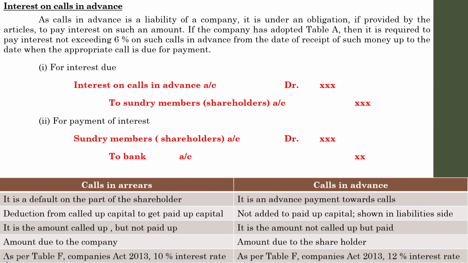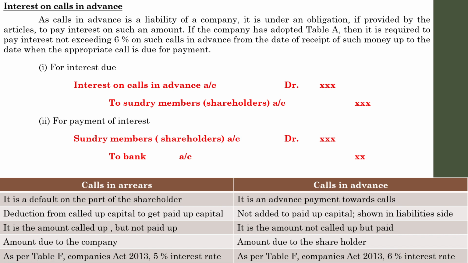And finally, as per Table F of the Companies Act 2013, 5% is the interest rate in case of calls in arrears, whereas in case of calls in advance it is 6%. Even though these are the default interest rates, in actual practice the company usually charges double the default rate: 10% for calls in arrears, and for calls in advance, even though 6% is the default, the company will charge 12%.